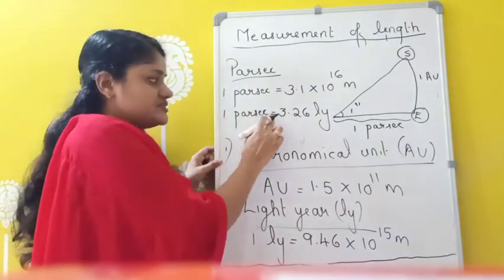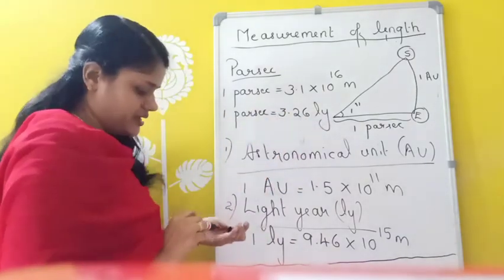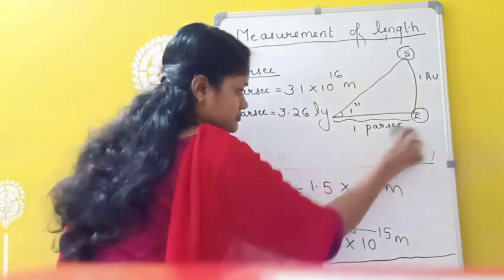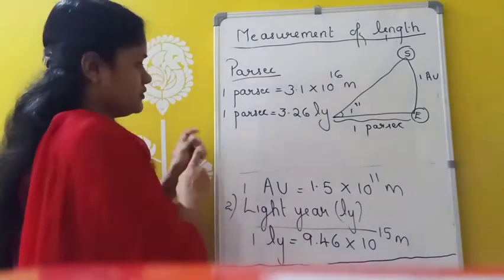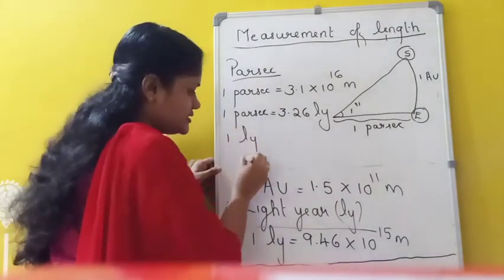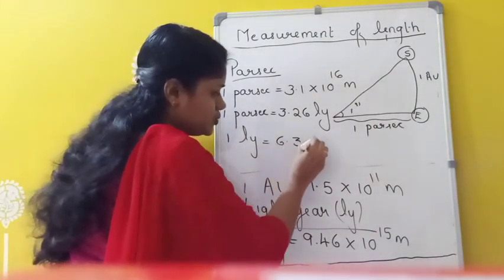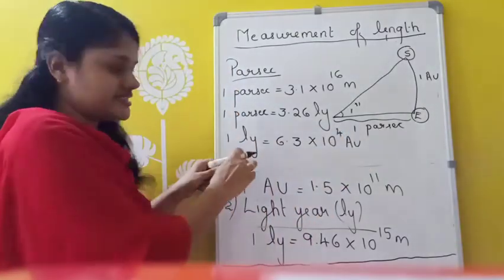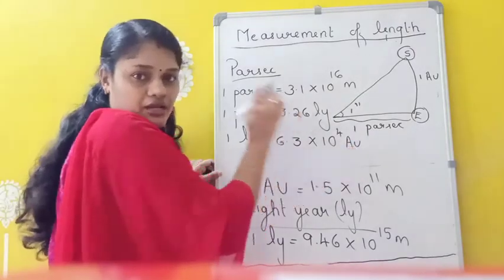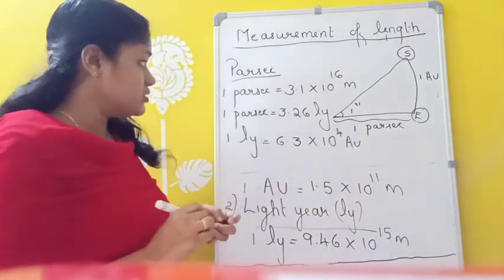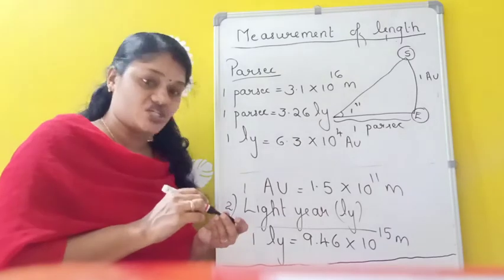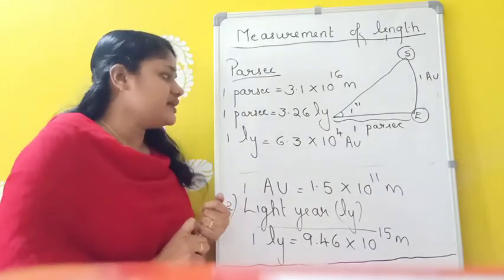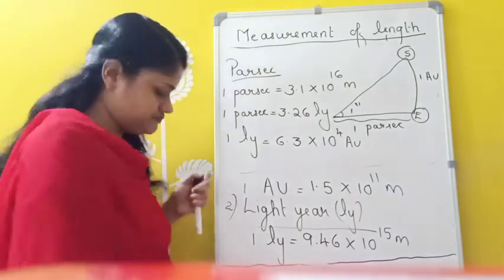So 1 parsec equals 3.26 light year, and similarly 1 light year equals 6.3 into 10 raised to 4 astronomical unit. So this is the relation connecting light year and astronomical unit. So we studied about three larger units of length. First one is astronomical unit, second one light year, and third one is parsec.